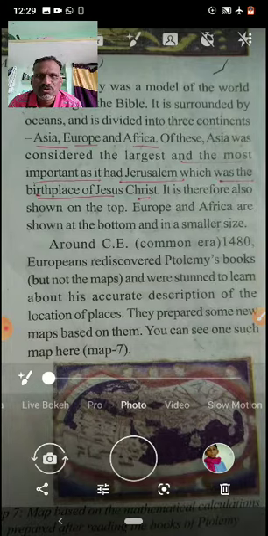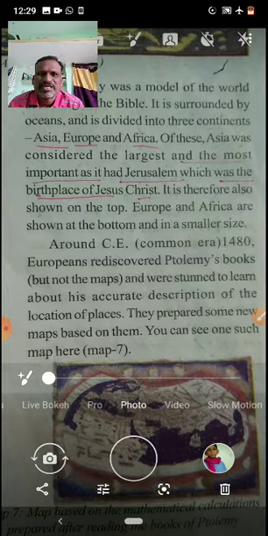The remaining, North America, South America, Australia and Antarctica, they didn't know. Of these, Asia was considered the largest and the most important, as it had Jerusalem, the birthplace of Jesus Christ. It is therefore also shown on the top. Europe and Africa are shown at the bottom and in a similar size.